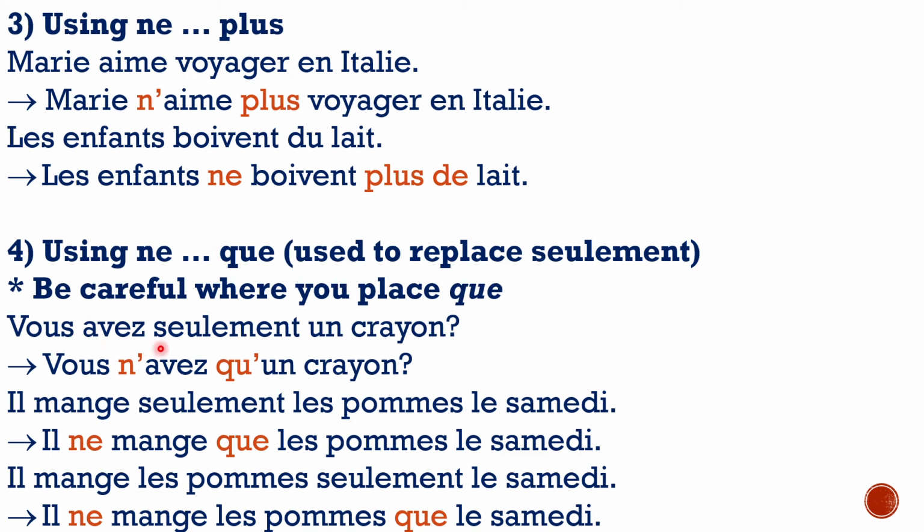So, vous avez seulement un crayon. You have only one pencil. You will put ne before the verb, and wherever you have seulement, you will take it out, and in its place you will put que.